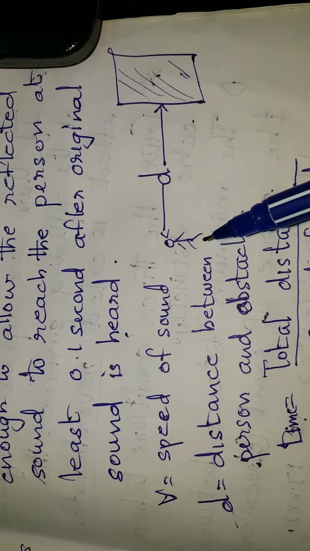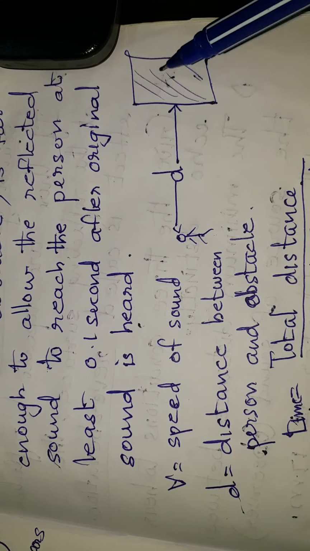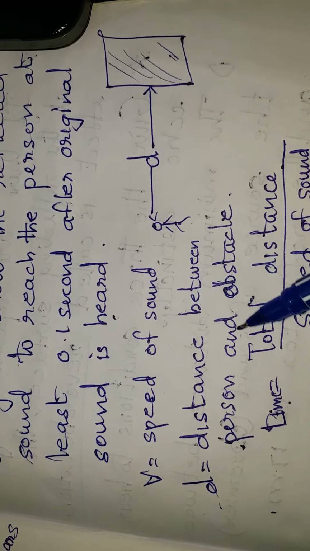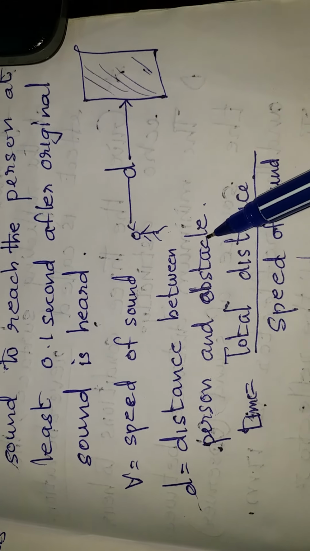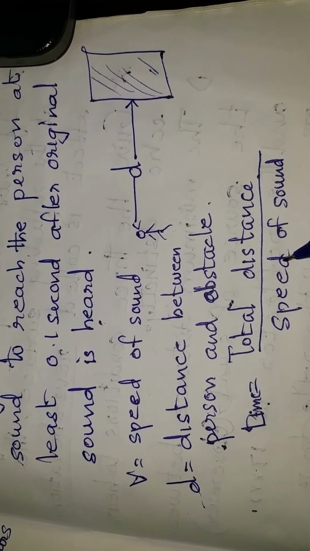Here we have a person standing here. A wall is seen here at a distance d from him. Let v be the velocity of sound in air and d the distance between the person and the obstacle. We have time is equal to total distance by speed of sound.